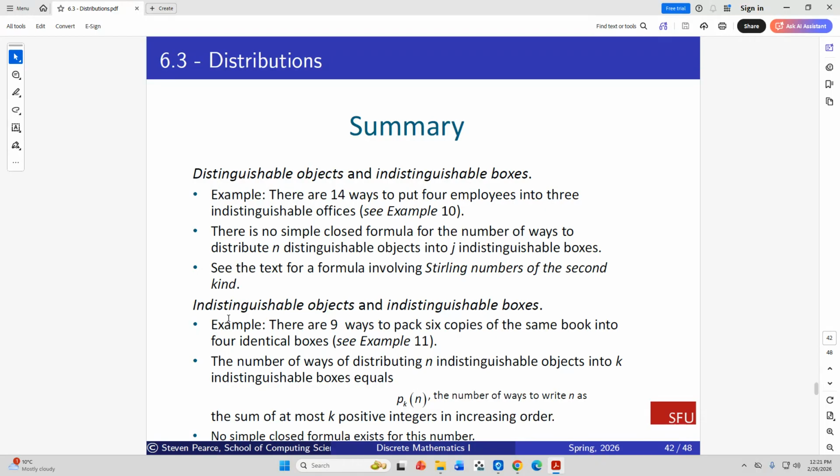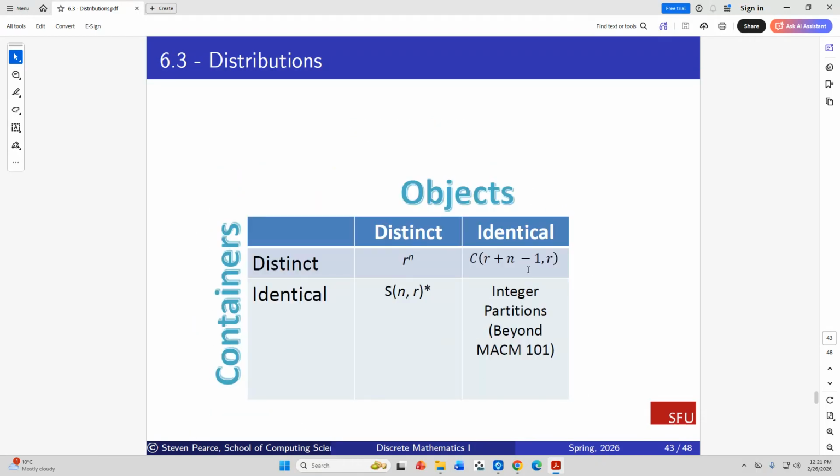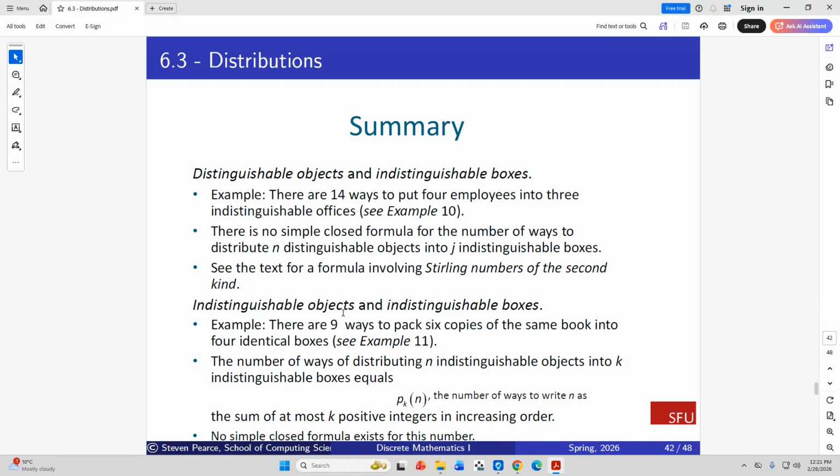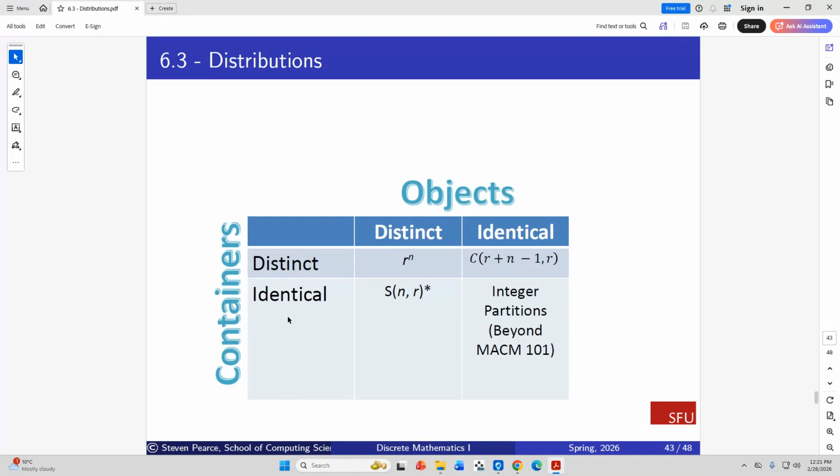We don't have a solution for that, but we do have a solution for Stirling functions, which was distinguishable into indistinguishable. That's this one here. And then we started off with permutations with repetition for distinct into distinct. So that pretty much covers it.